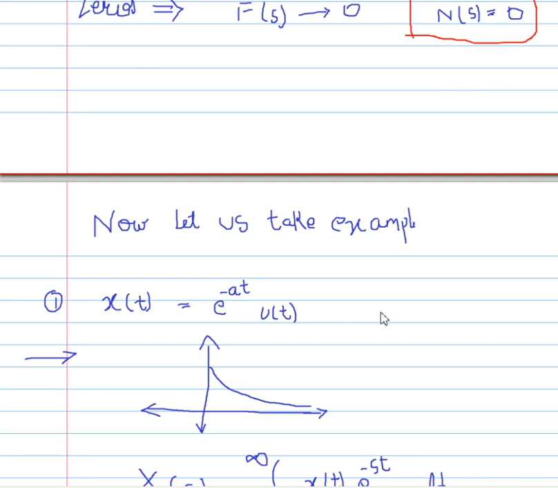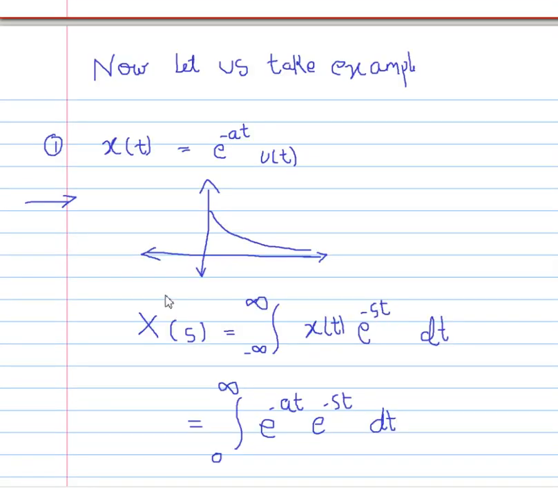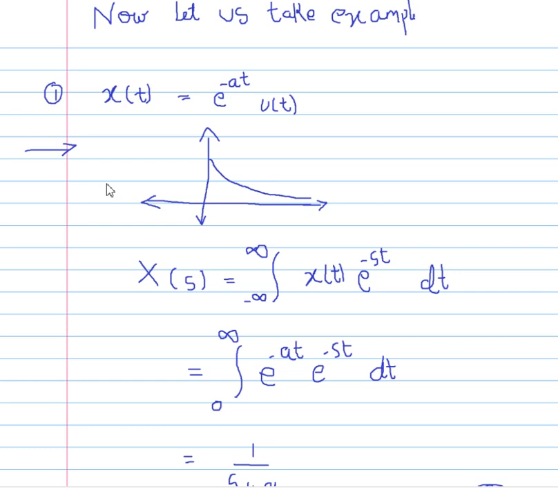Now let us take one example in Laplace transform. Suppose one signal x of t equals e raised to power minus at u of t. It is a right-sided signal. We can see here in this graph x of t versus time. Now we have to find this signal's Laplace transform.